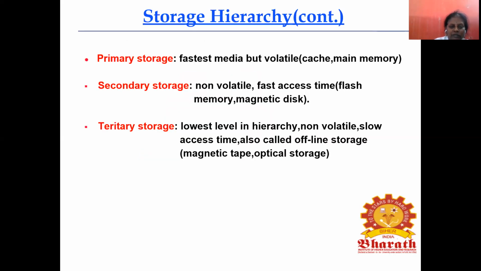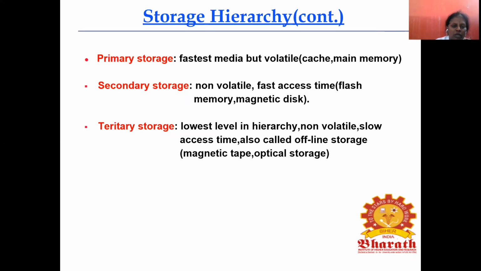Here it is classified into primary storage, secondary storage, and tertiary storage. They can also be called primary memory, secondary memory, and tertiary memory. Every file will be stored somewhere. So where will it be stored? It will be stored in the memory.